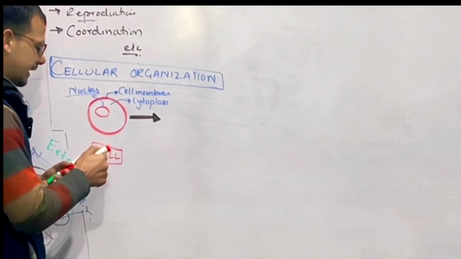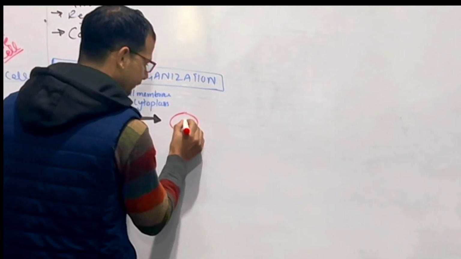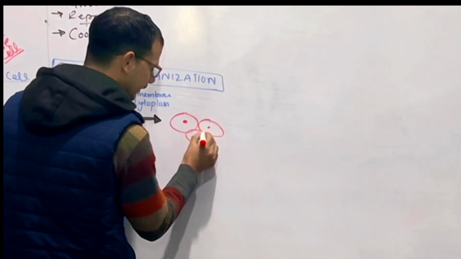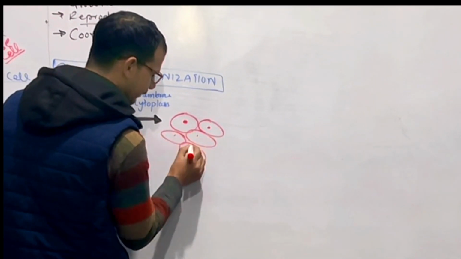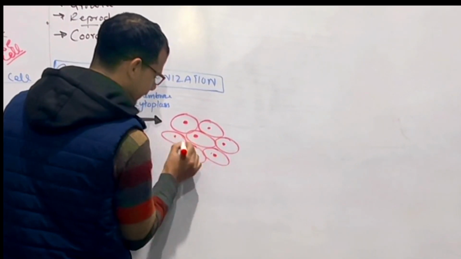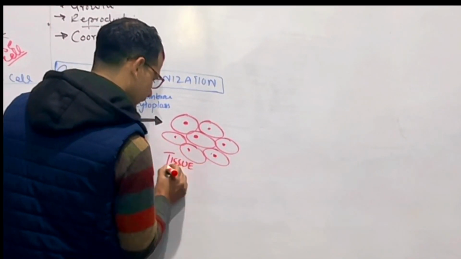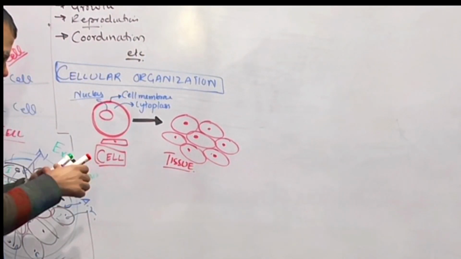So when the cells combine, they will form tissues. For example, if we have epithelial cells here, the epithelium structure is like this. So the cells will combine and will form tissue. This is tissue. What is the definition of tissue?